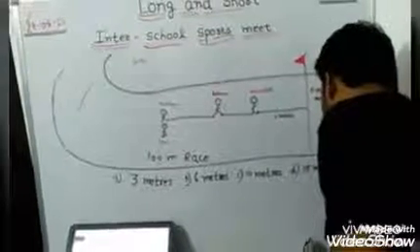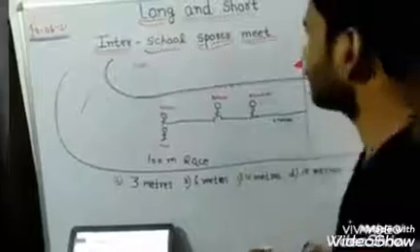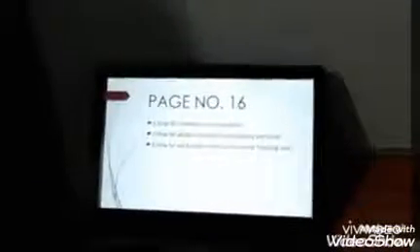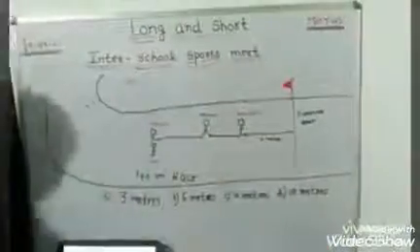It is an assumption-based question. We have to assume the distance. There is some logic behind this question. There are 3 questions on page number 16 related to this inter-school sports meet, and all of them are based on these 4 options.